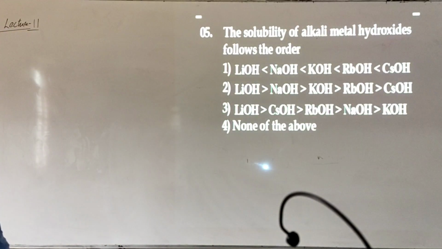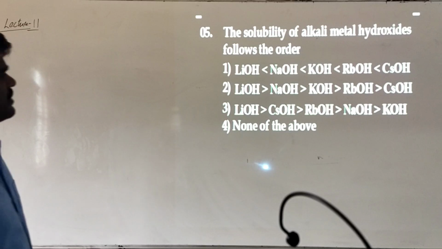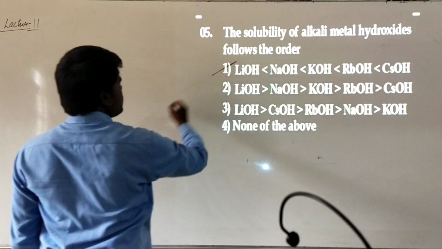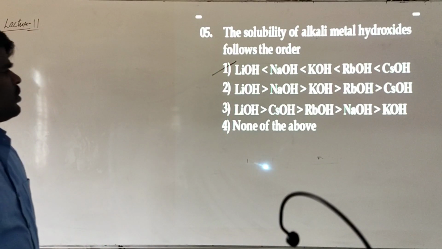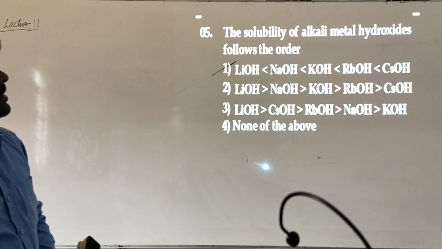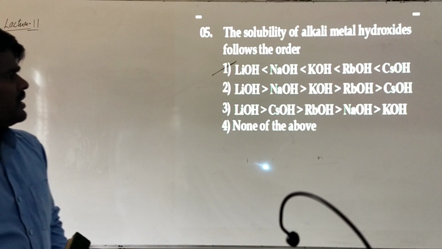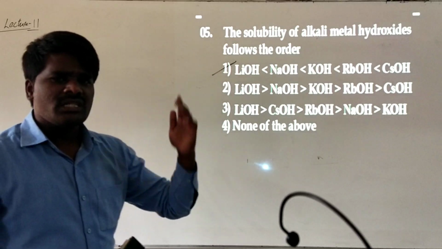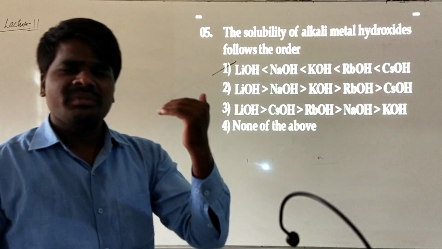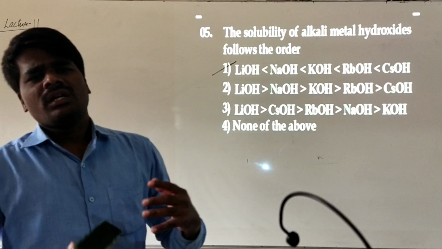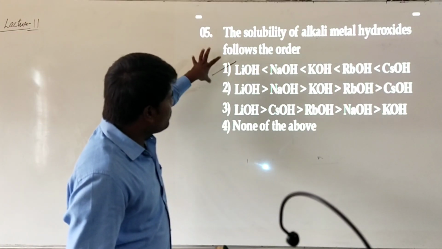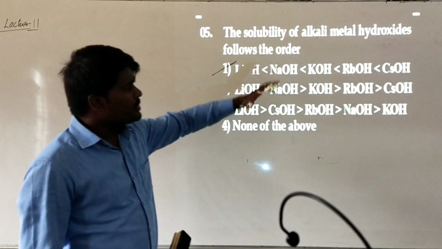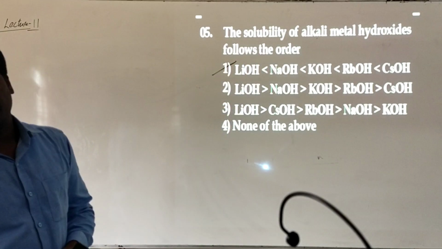The solubility of alkali metal hydroxides follows the order... The solubility of alkali metal hydroxides generally increases down the group, because generally what happens? The decrease in hydration energy will be less when you compare it with the decrease in lattice energy, so the net hydration energy will be more than the lattice energy. So from lithium hydroxide to cesium hydroxide, solubility increases.